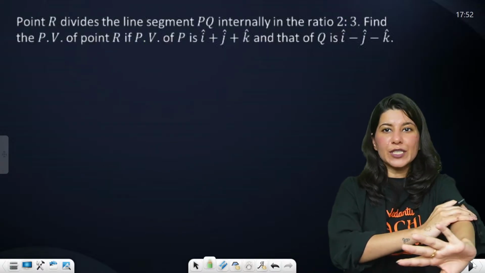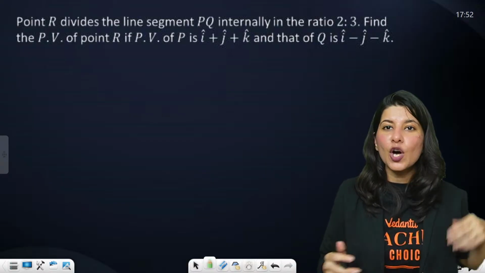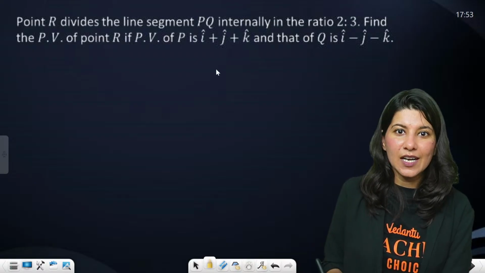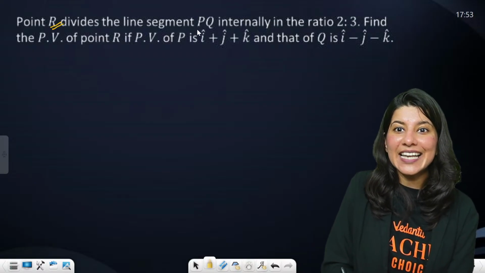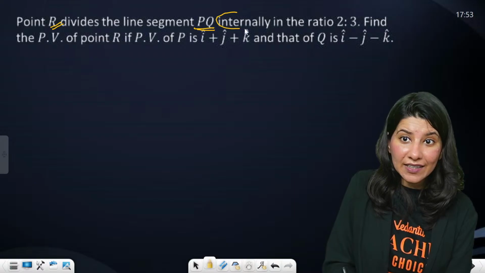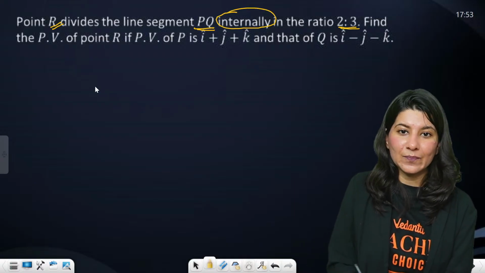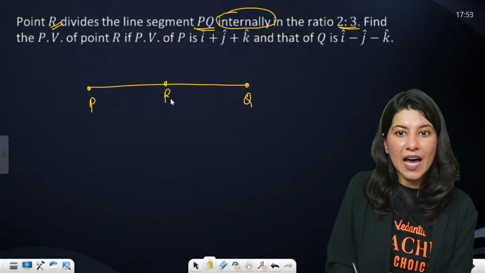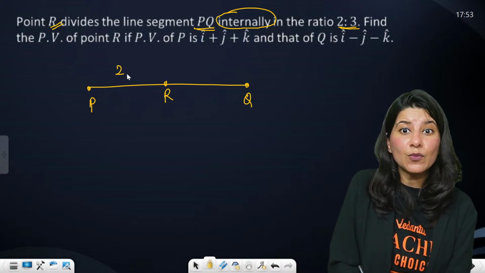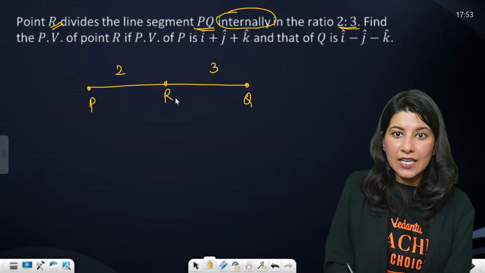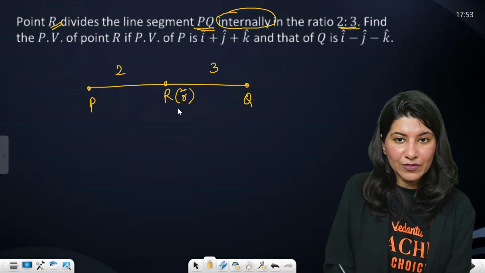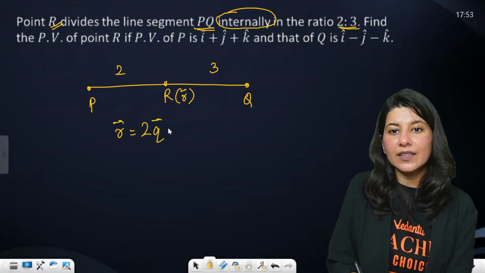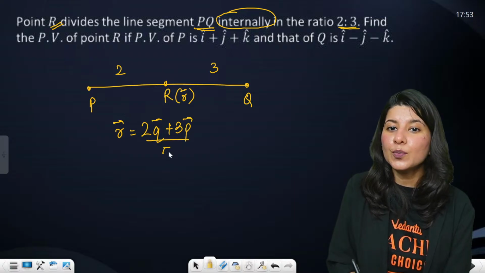Now let us do one question on the section formula, because you guys were not paying attention when I was teaching. Let's see how many of you paid attention. Point R divides the line segment PQ internally in the ratio 2:3. This is your P, this is your Q. You have to figure out the position vector of R. Position vector of R will be 2 into Q vector plus 3 into P vector upon 2 plus 3, which is 5.